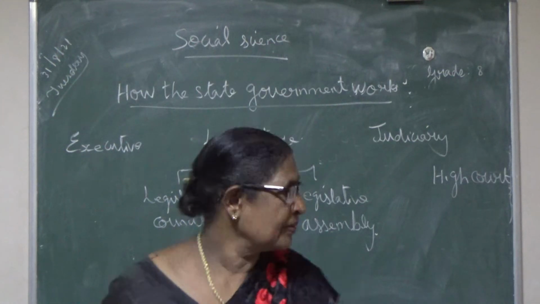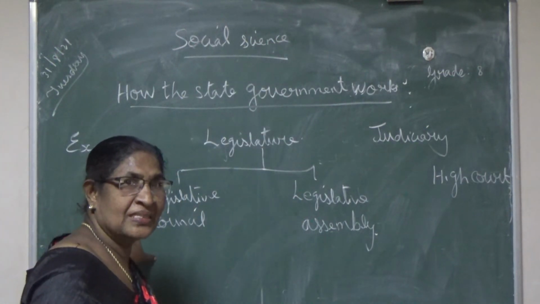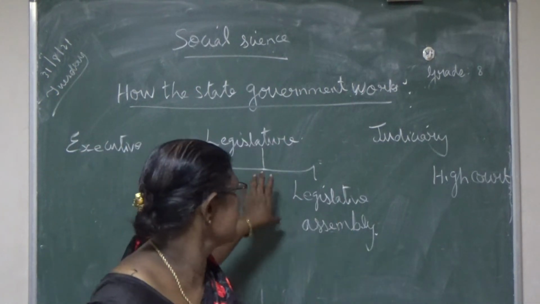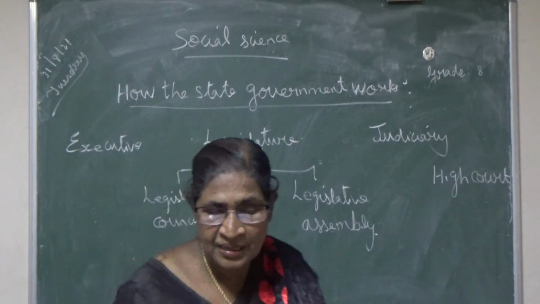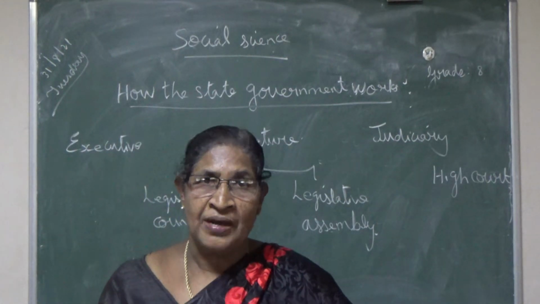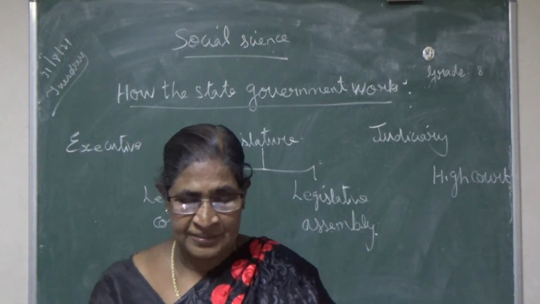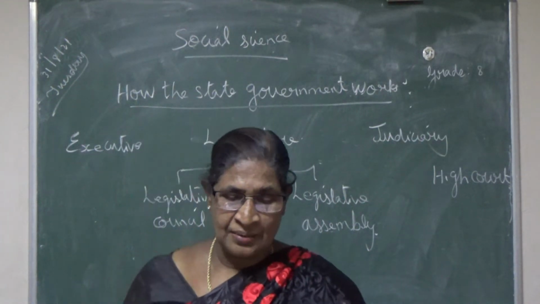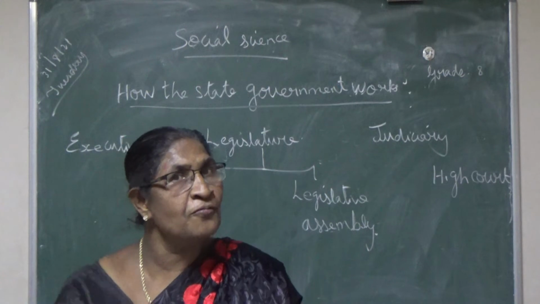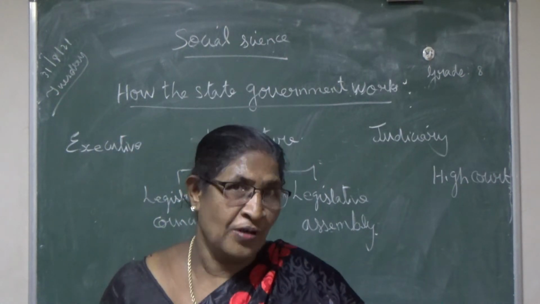The legislative council has not less than 40 members, and not more than 1/3 of the legislative assembly members. The MLAs are elected for a term of 5 years.